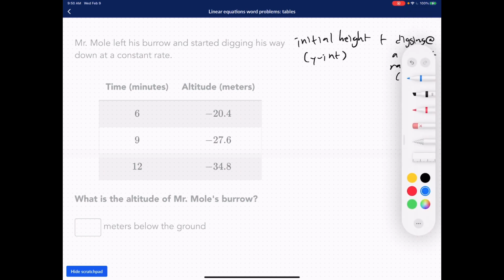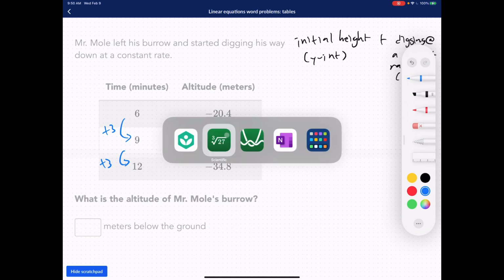So it's gonna be +3, 6 plus 3 is 9. So every 3 minutes, there is a change in altitude, okay? So you want to know what is the change from negative 20.4 to negative 27.6. So I'm going to show you guys in terms of the graph because this might be a little bit confusing to you.